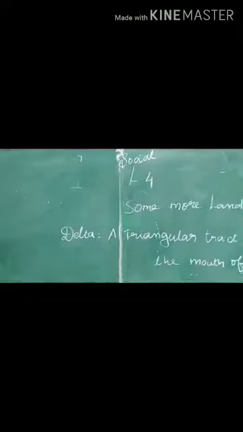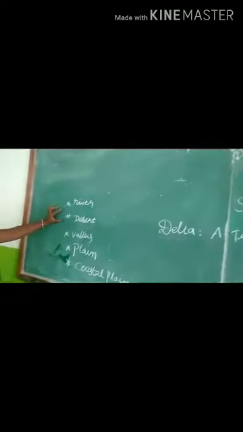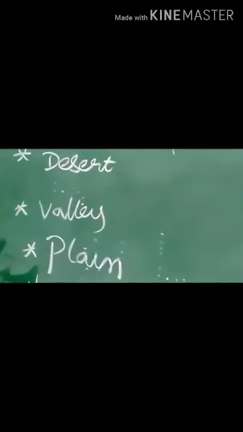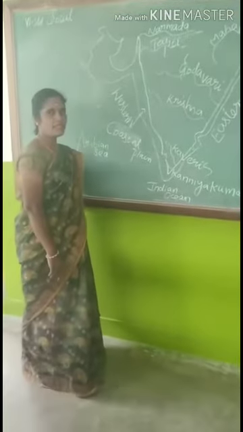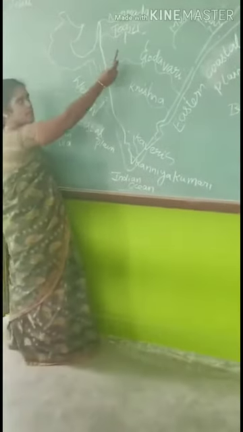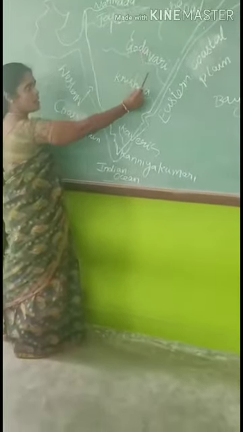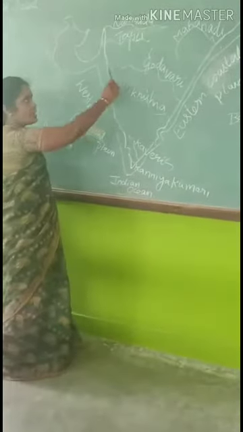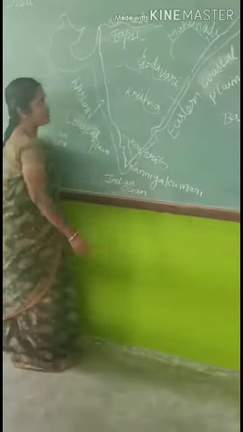In the last part we learned about river, desert, valley, plain, and coast. Students, we will now learn about South Indian rivers: Narmada, Tapti, Mahanadi, Godavari, Krishna, Kaveri. These rivers are called South Indian rivers.